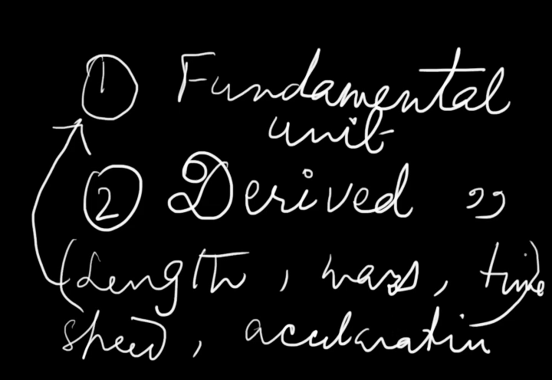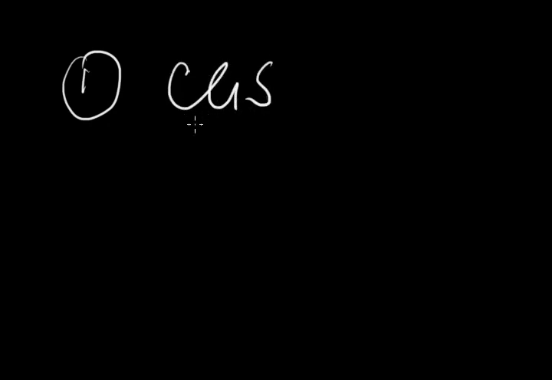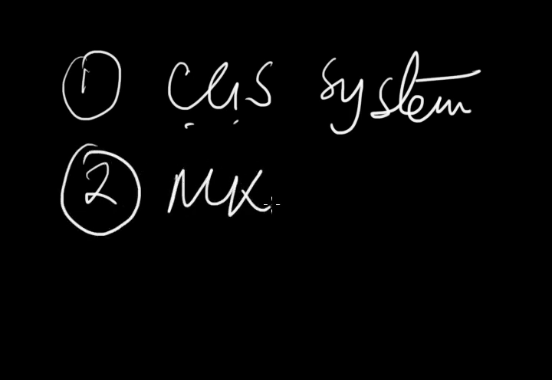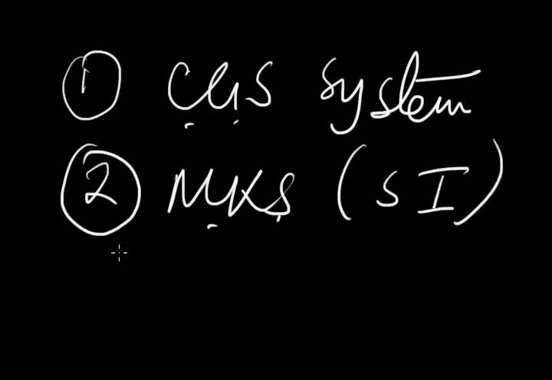Now we have to know the systems of fundamental units. First, you memorize the fundamental units. There are mainly two systems of fundamental units. One is CGS system. This is also called French system. And number two is MKS. Nowadays it becomes SI, system of units.